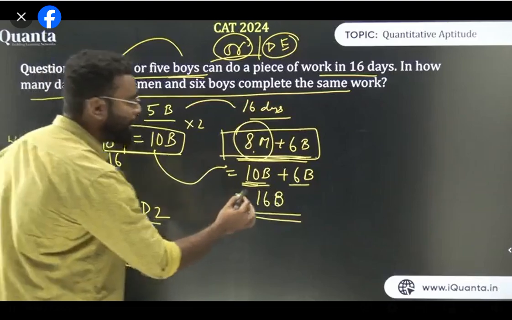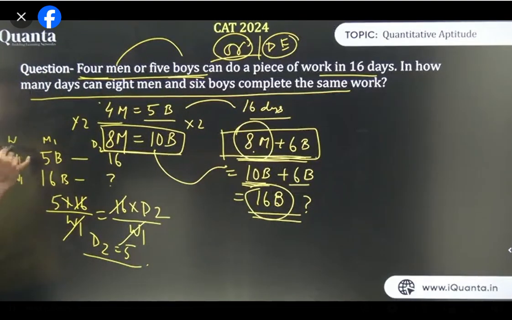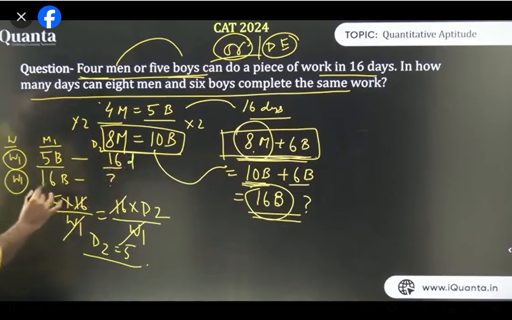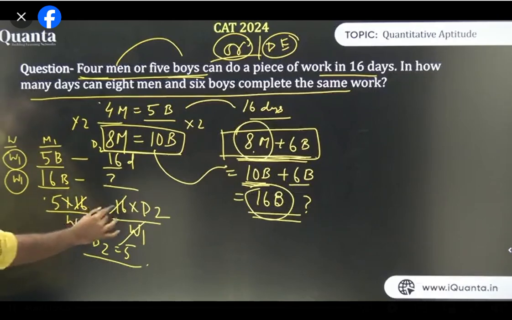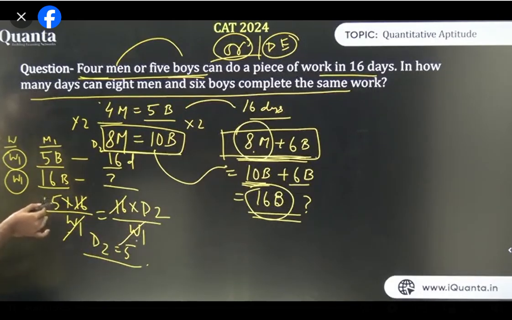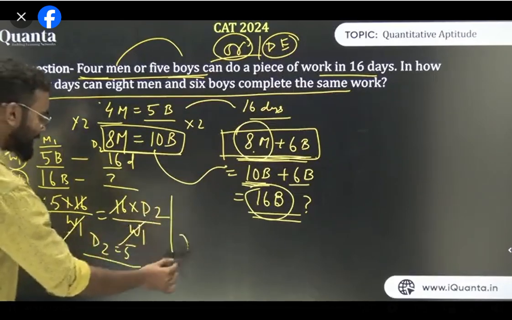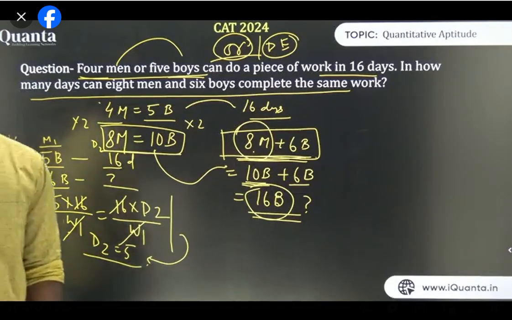So now we need to find in how many days 16 boys will complete the work. Now think about the M1, D1, H1 equation. The work done is the same, W1, W1. 5 boys can do it in 16 days, right? So the question is, 16 boys will do it in how many days? So M1 D1 upon W1 is equal to M2 D2 upon W2. W1 and W1 are the same. M1 is 5 boys, number of days is 16. M2 is 16 boys, number of days is D2. If you solve this, you'll get D2 equals 5. Is it clear, all of you?